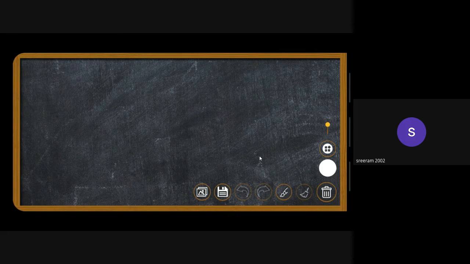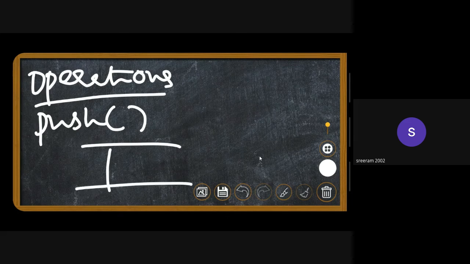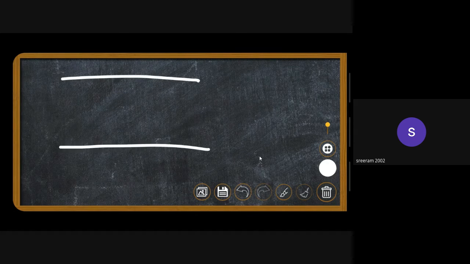Okay. With that being said, we'll see the operations on a queue. The operations on a queue are pretty much the same as the operations in a stack. Push, which will be inserting at the front. Okay, I forgot to tell you something before that.